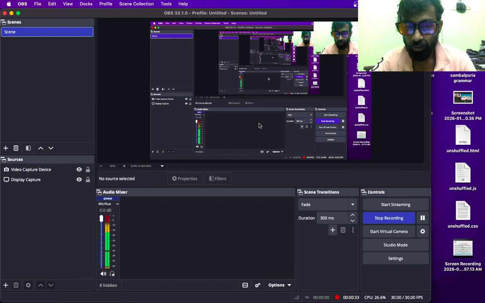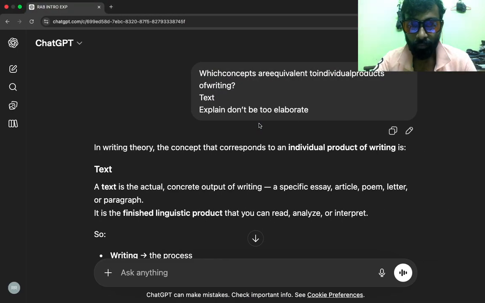In writing theory, the concept that corresponds to an individual product of writing is text.